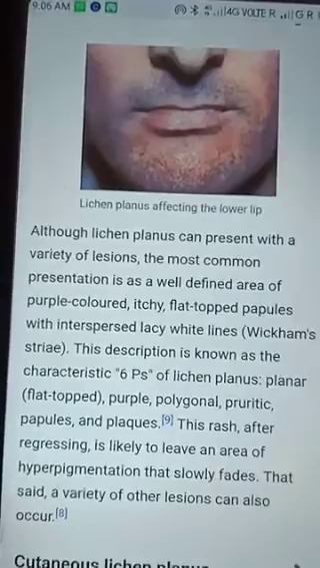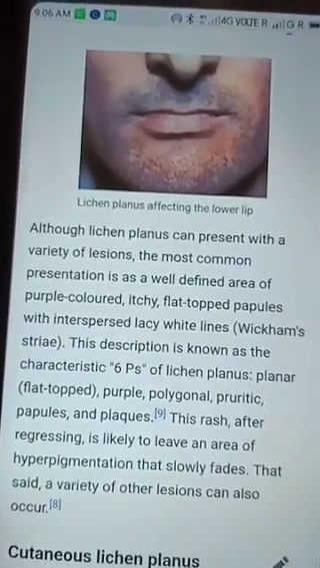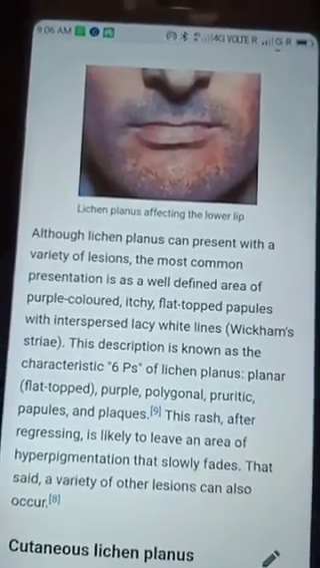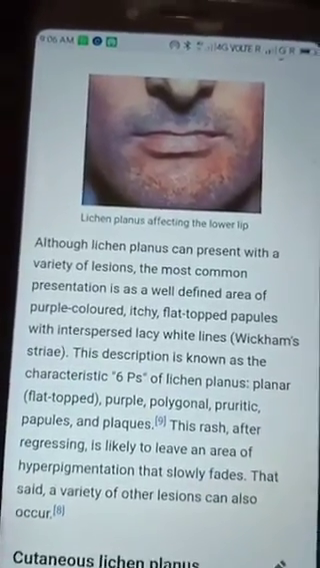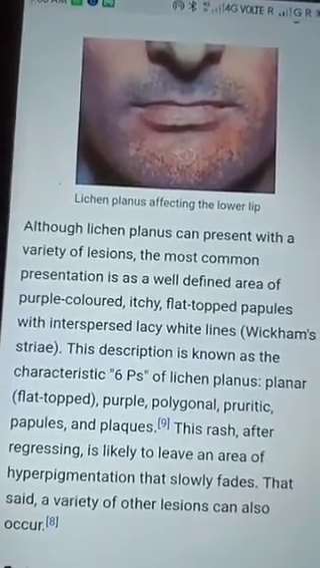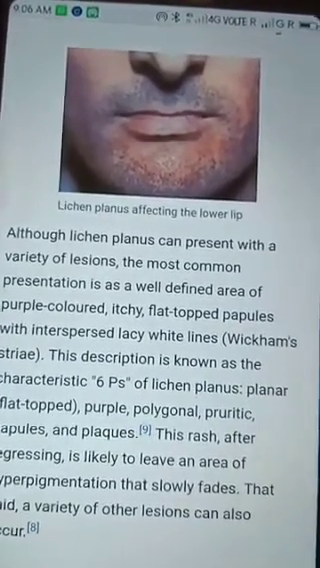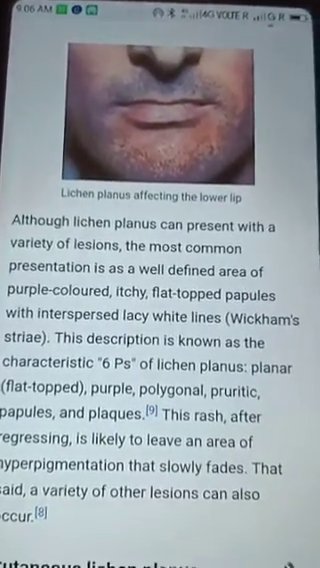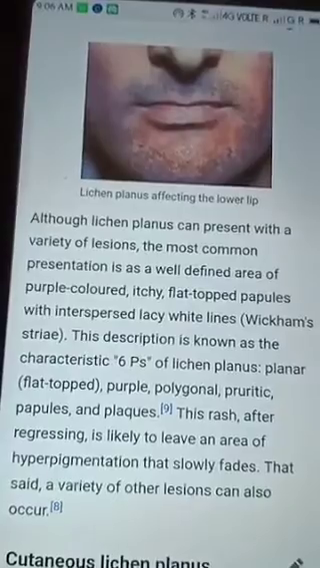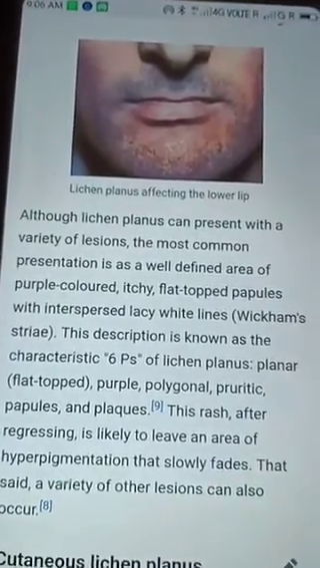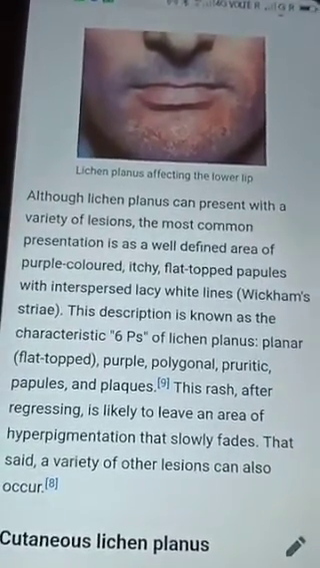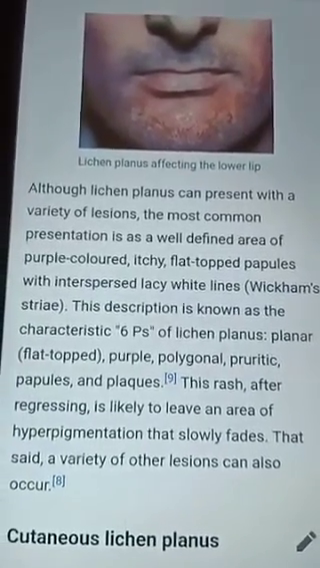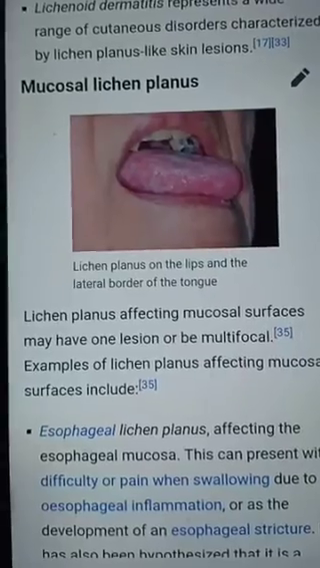Although lichen planus can present with a variety of lesions, the most common presentation is a well-defined area of purple-colored, itchy, flat-topped papules interspersed with lacy white lines, called Wickham's striae. Now, this description is known as the characteristic 6 P's of lichen planus. They are planar, purple, polygonal, pruritic, papules, and plaques.